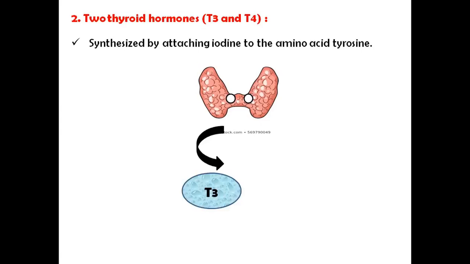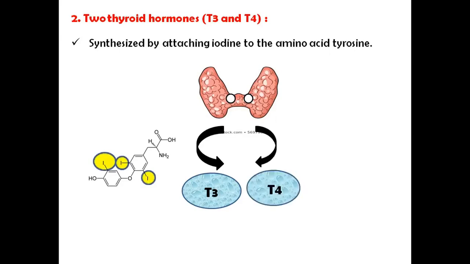This thyroid gland produces T3, which means three iodine atoms attached to the amino acid tyrosine. See the structure. Again, this thyroid gland produces T4, which means four iodine atoms attached to the tyrosine.